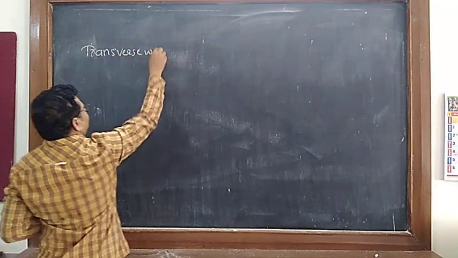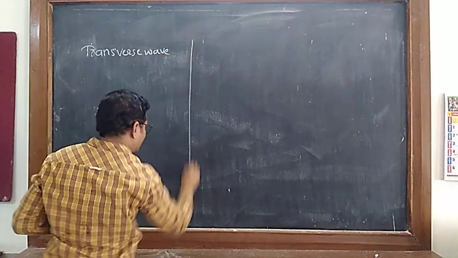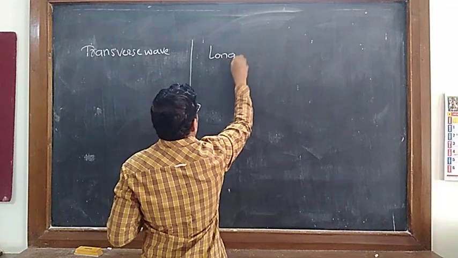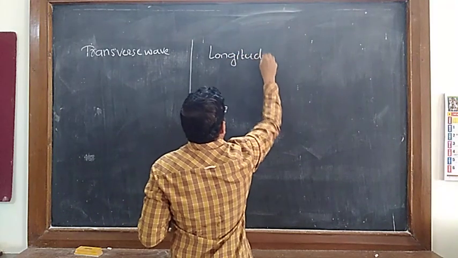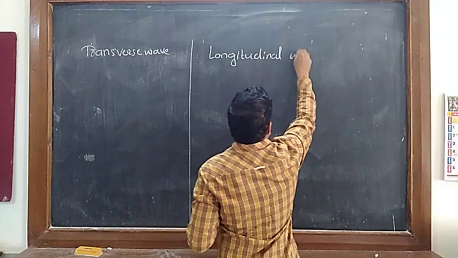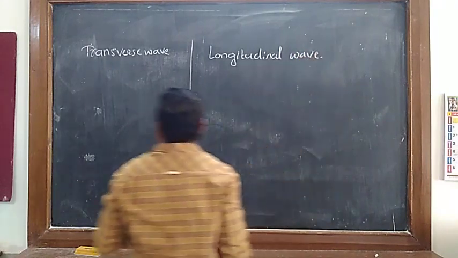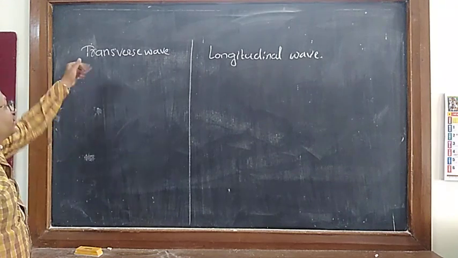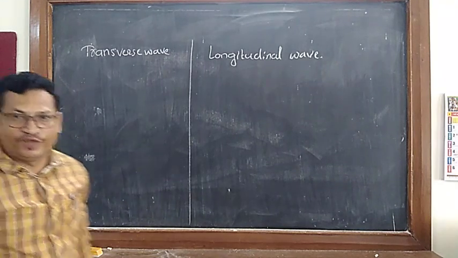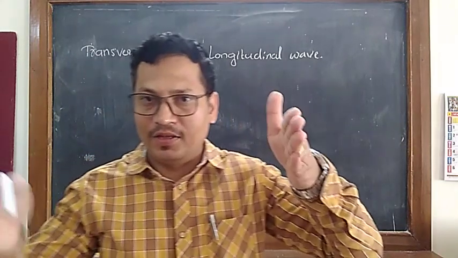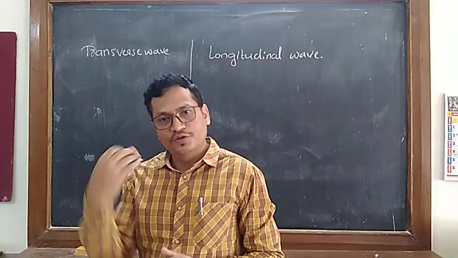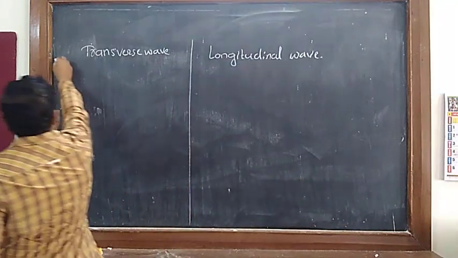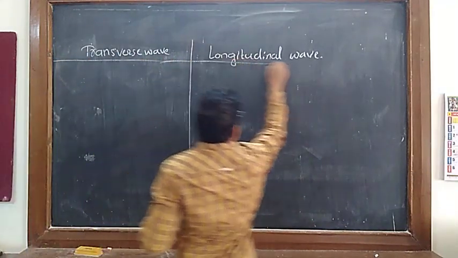Transverse wave on one side, and here we can write longitudinal wave. As we have discussed, what are transverse waves? I will not write in detail, I will just talk in detail, but write in short. So this is transverse and this is longitudinal.